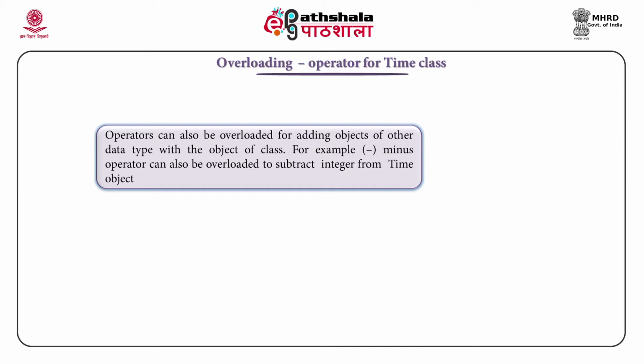Once we add this function to our class, we will be able to write a statement like time difference is equal to end time minus start time. When we are able to use this operator to perform the difference, our code will be significantly simplified.